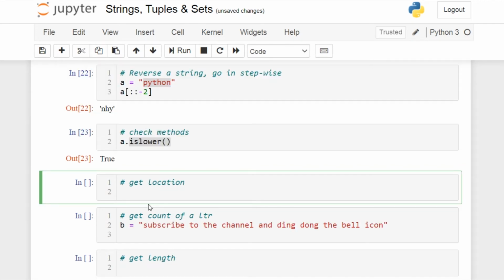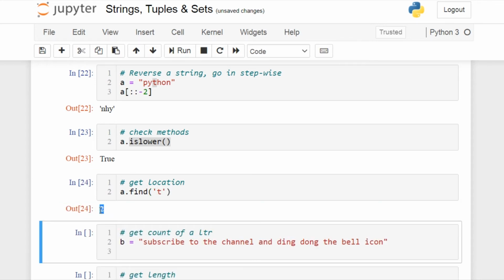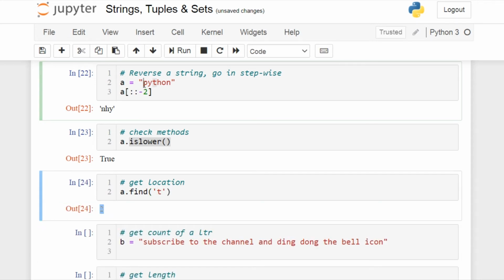And now let's get the location of a particular letter. If you want to get the location of T, you need to give .find. With this, it will return you the index value of T. The index value of T is 2 because the index starts from 0. So 0, 1 and 2. And this find method will be useful in many cases.